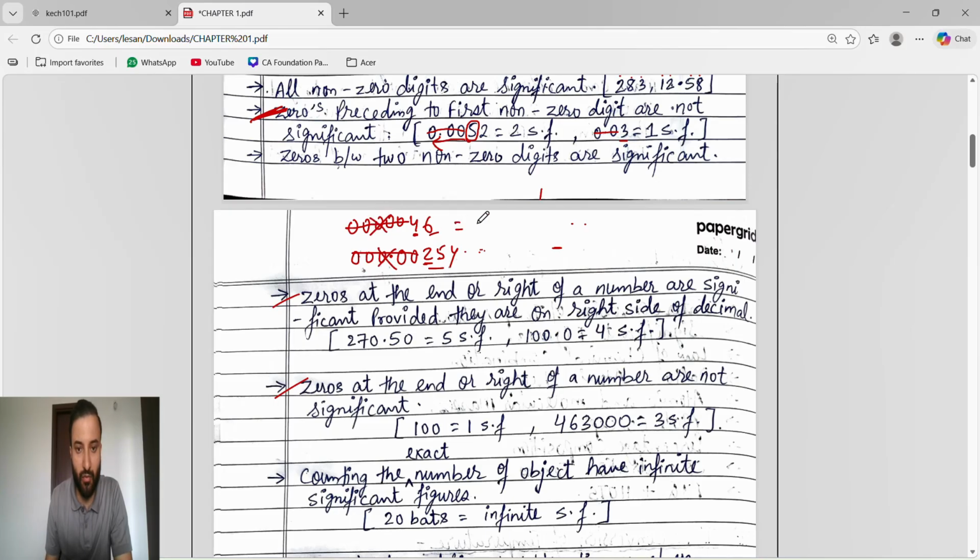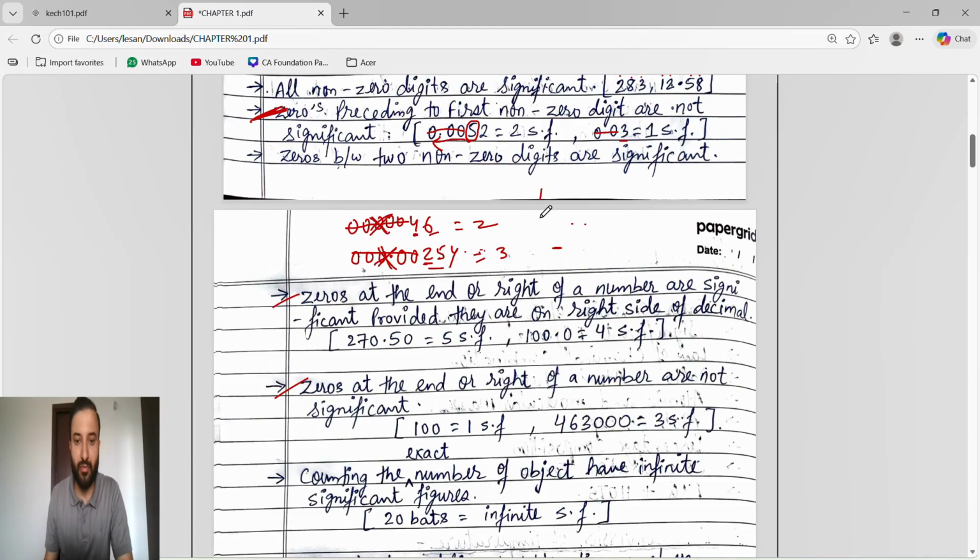So here we have just two significant figures, here we have three significant figures. So zero before the significant figure, or zero preceding the significant figure, or zero on the left side of the significant figure, whether it is decimal or not a decimal, all these zeros are not